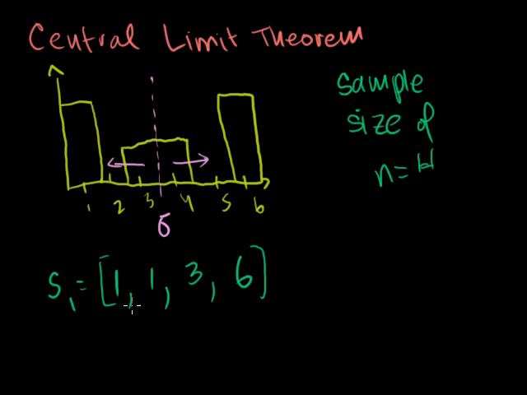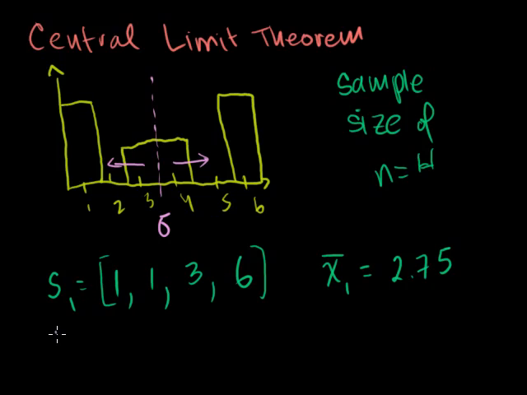And what I'm going to do is average them. I want to be very careful when I say average, the mean of this first sample of size 4 is what? 1 plus 1 is 2. 2 plus 3 is 5. 5 plus 6 is 11. 11 divided by 4 is 2.75. That is my first sample mean for my first sample of size 4.